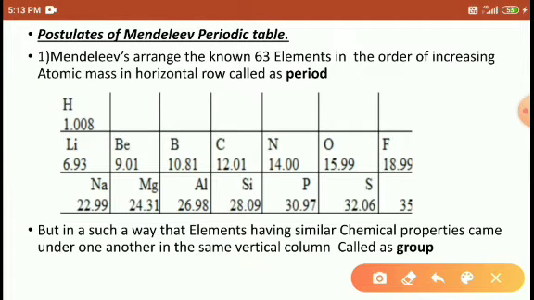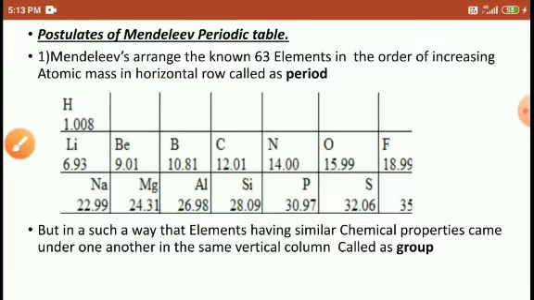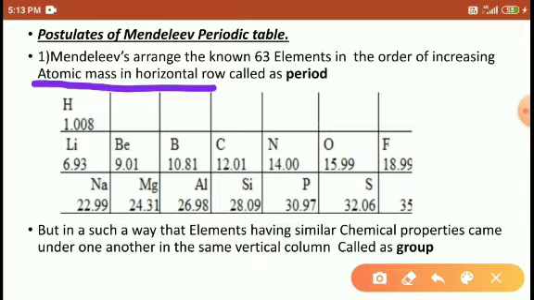So Mendeleev gave some postulates. Based on the postulates, he arranged the elements. The first postulate we will discuss here. Mendeleev arranged the 63 elements in the order of increasing atomic mass in a horizontal row, called periods. Right. So these are the periods.